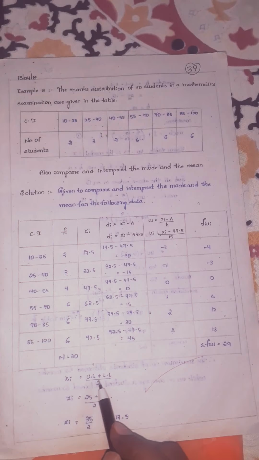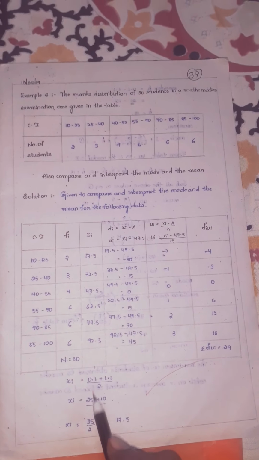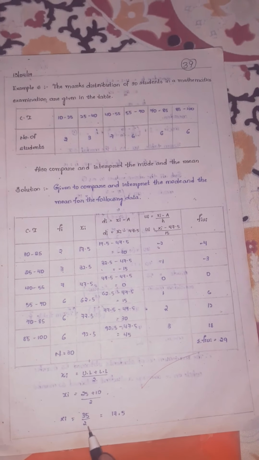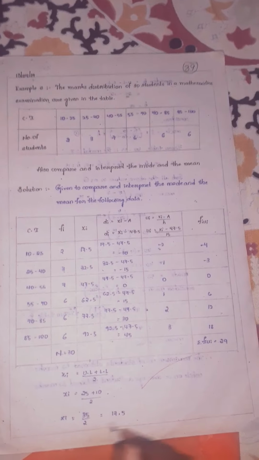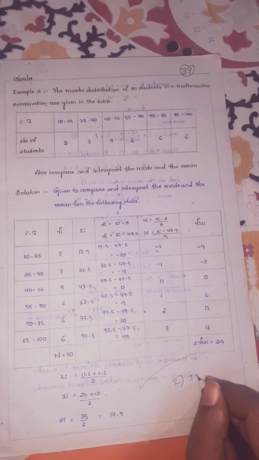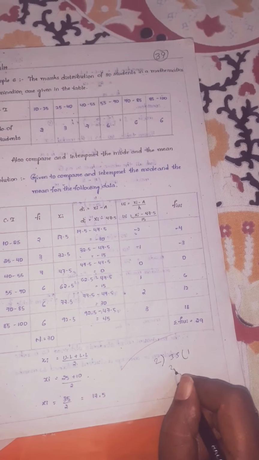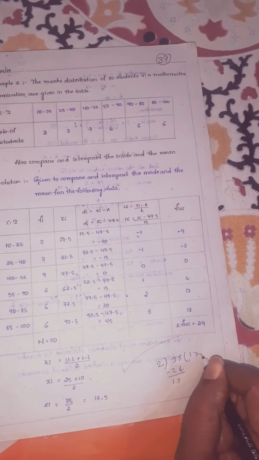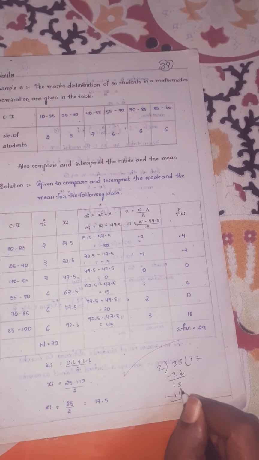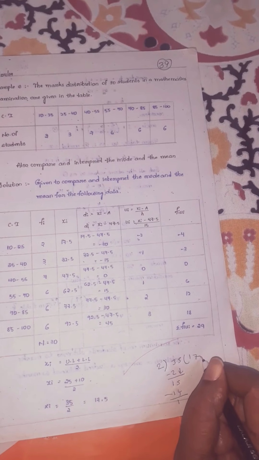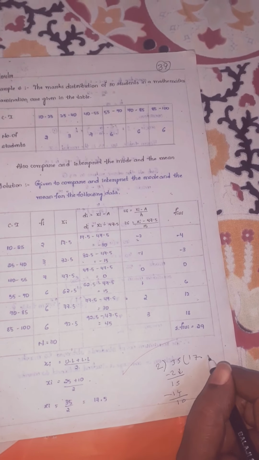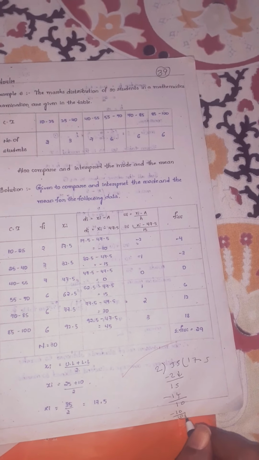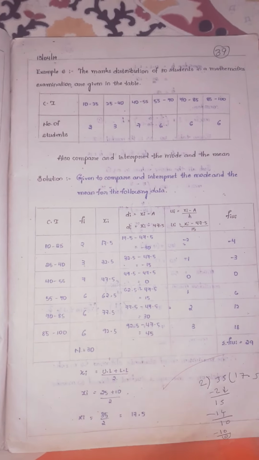You should convert grouped data into ungrouped data by using this formula. You know xi means upper limit plus lower limit by 2. So 25 plus 10 how much, children? 35 by 2. If you do division here, 2 ones are 2, so 1, and bring this 5 down. Again 2 sevens how much, children? 14. So 15 minus 14 is 1. Keep the point, so it becomes 10. 10 minus 10 is 0, remainder 0. So 17.5 came, children.